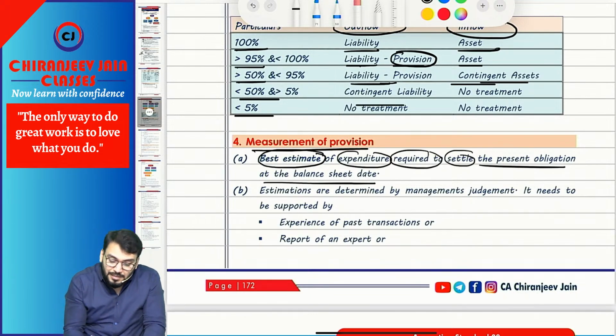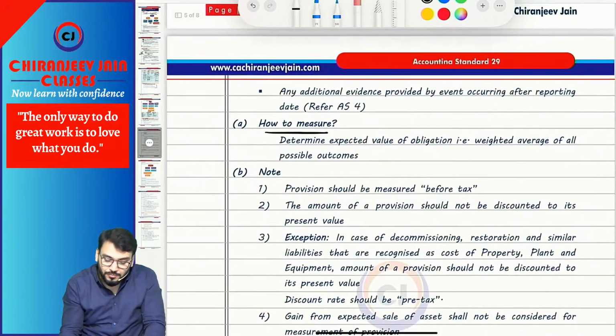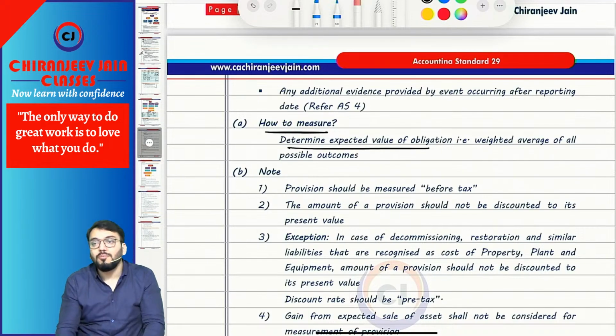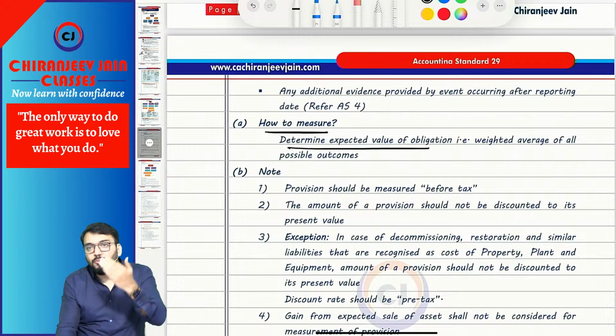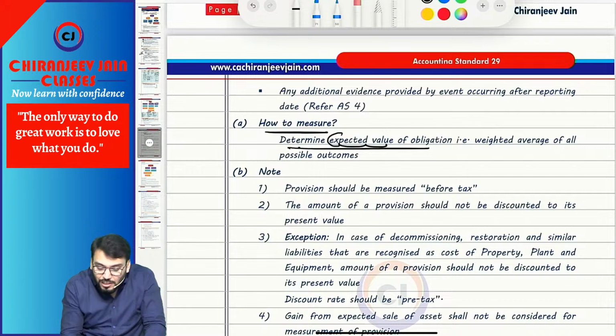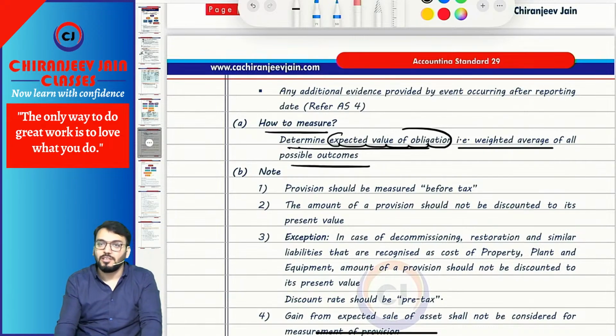Understood? But how to measure this best estimate? That depends upon the probability of what possible outcome. So in exam they will give you what? In exam they will give you possible outcomes. You need to only calculate the weighted average of all possible outcomes. So determine the expected value of obligation. Expected value of obligation means weighted average of all possible outcomes. For example,